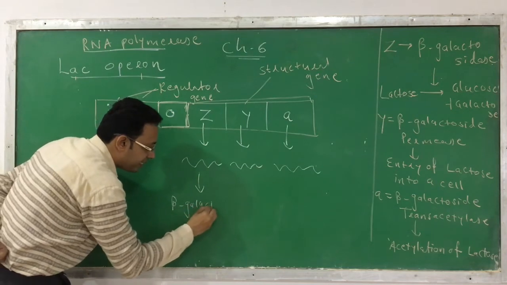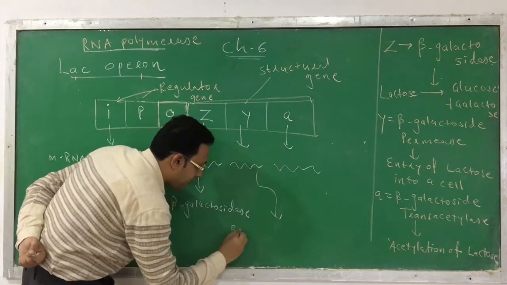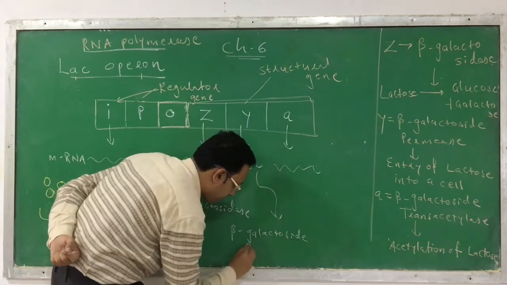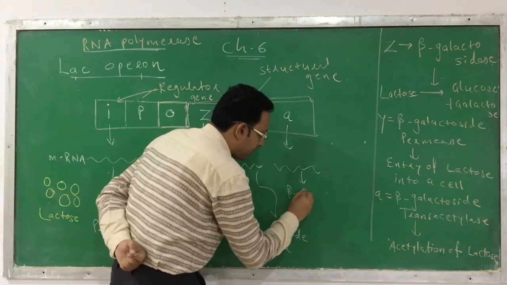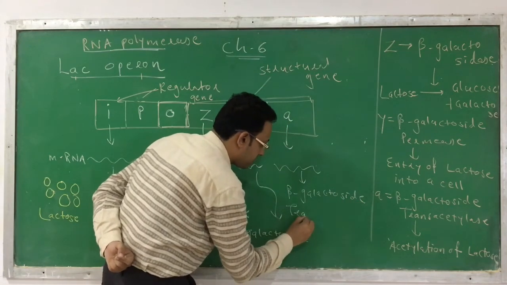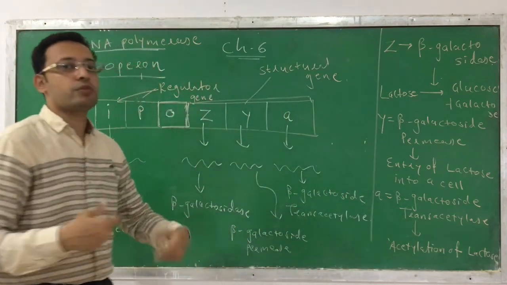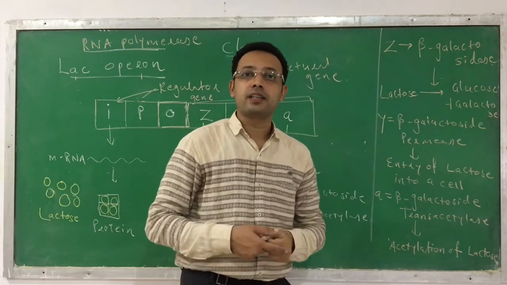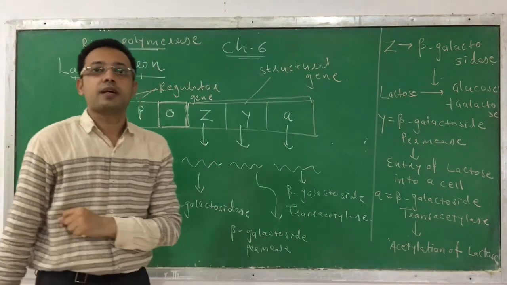Like here from Z it is beta galactosidase, here from Y it is beta galactoside permease, and from A it is beta galactoside transacetylase. So these are the three enzymes which are going to be produced, and once these three enzymes are produced, they perform their work, whatever it may be. That means the lactose is hydrolyzed or lactose is metabolized.